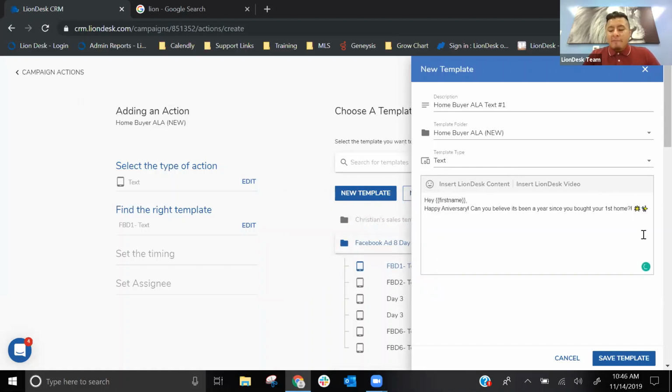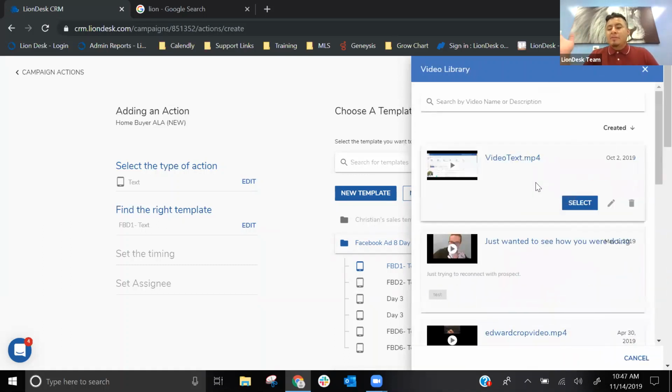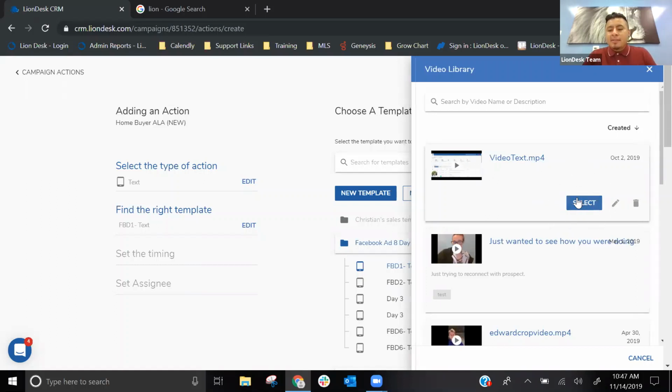And you can also send out video text messages. So again, in that toolbar, you'll see insert LionDesk video. When you click on that, you'll see it slide in from the right. So again, you'll be able to upload any videos from your computer into LionDesk. I'll show you where to go to next. Or if you have our mobile app, you can record straight from your phone, and from the app, it sends straight into LionDesk.